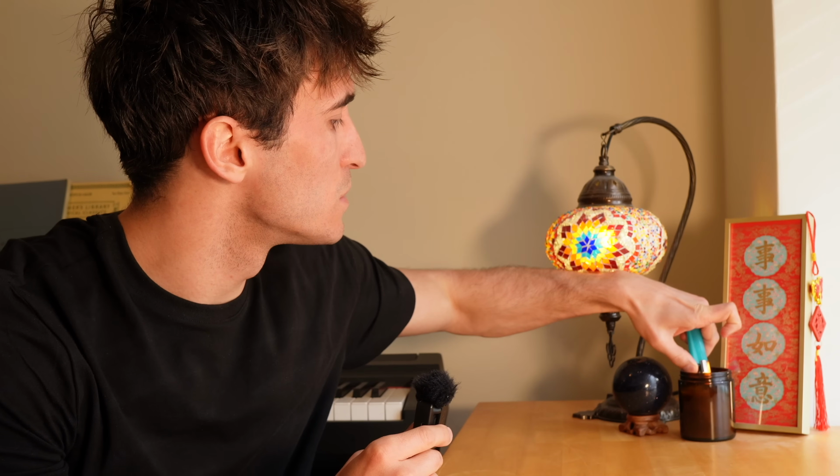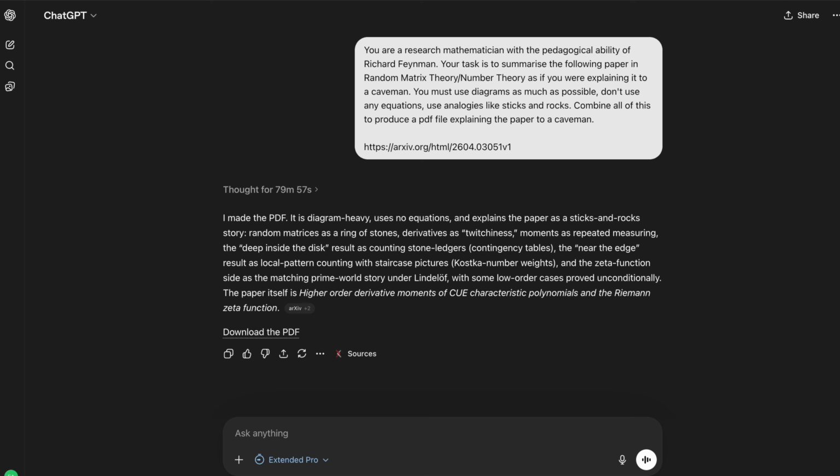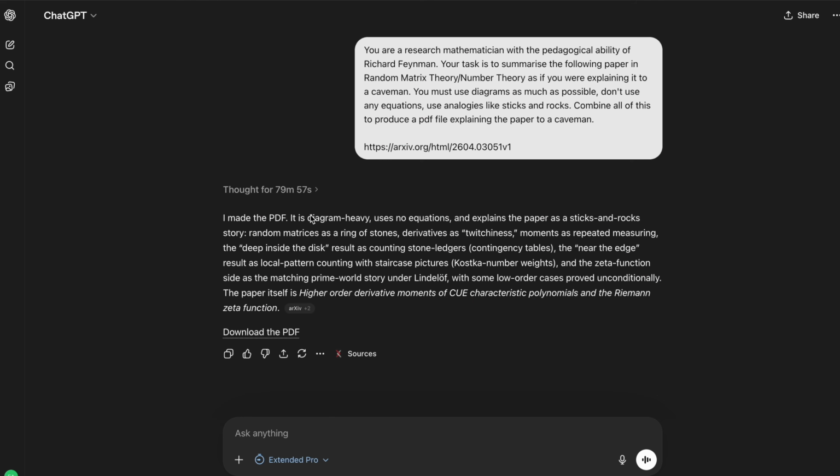So it's the day after, and I realised that actually those three documents were just not good enough. And I think that it's because, at least with regards to the caveman prompt, it was a bit misleading. So I've set GPT Pro off with another prompt, this time being very explicit that the document should be made for a caveman. And as before, it should include as many pictures as possible. And hopefully it's actually done it properly this time. So it's thought for 79 minutes, which I think is even longer than the time before. This time it said it's going to be diagram heavy, which is good, uses no equations, and really explains the paper with sticks and rocks.